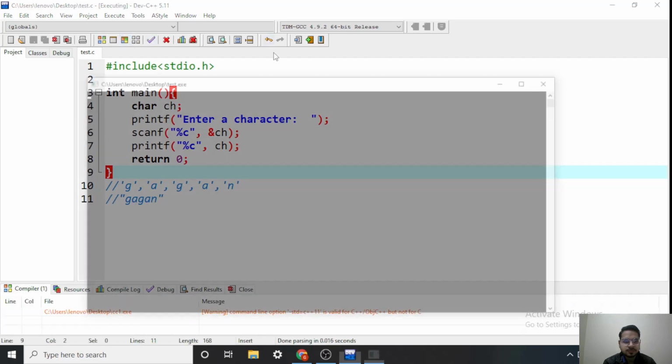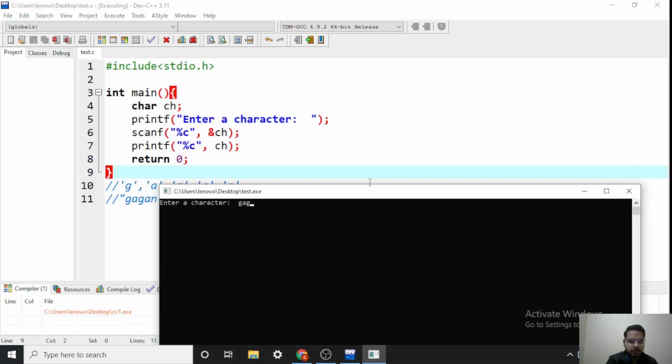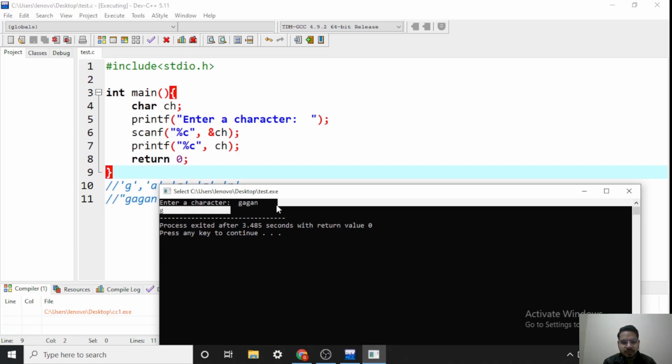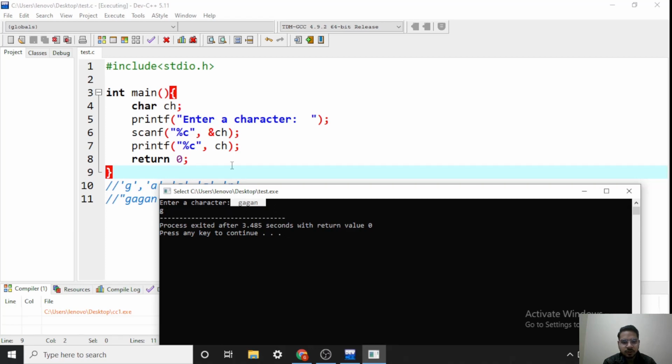Let's try it. So I am giving my full name, but as you can see in the output I am getting only G. Why? Because I am inputting this whole string into a character, but the character has the capacity to hold only one single character. So it reads only this first character G and ignores all the other characters. That's why I am getting only G in the output. So here come the strings, which will read this complete name and print it.